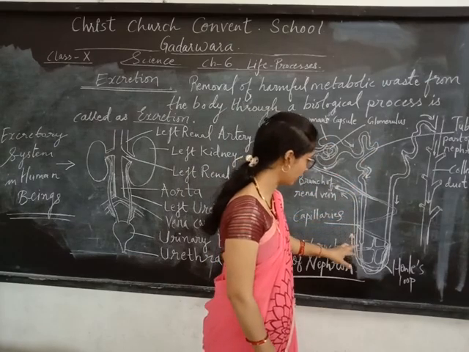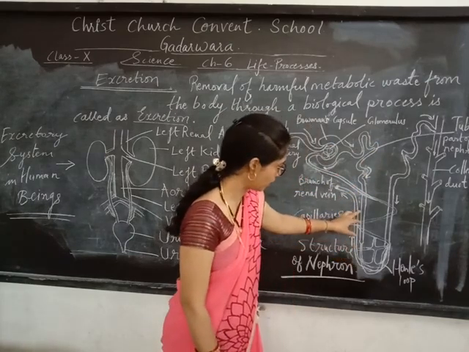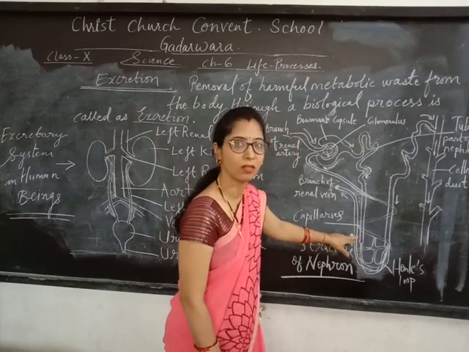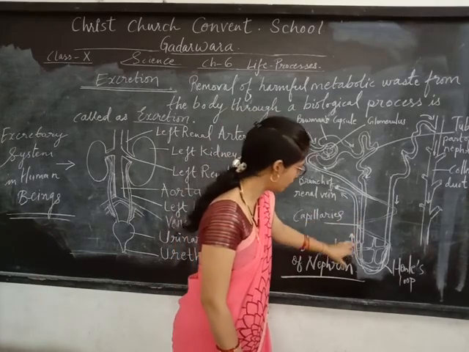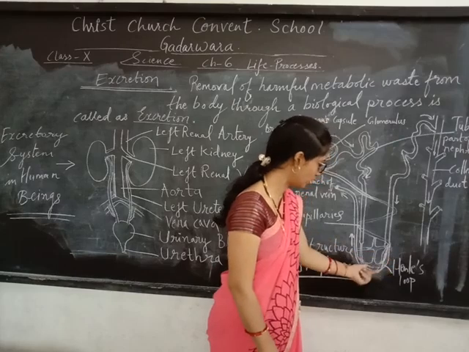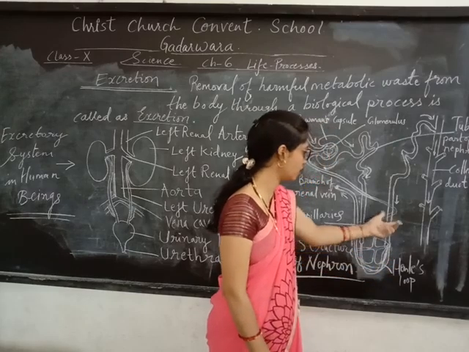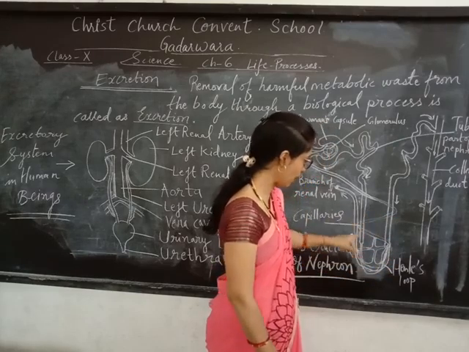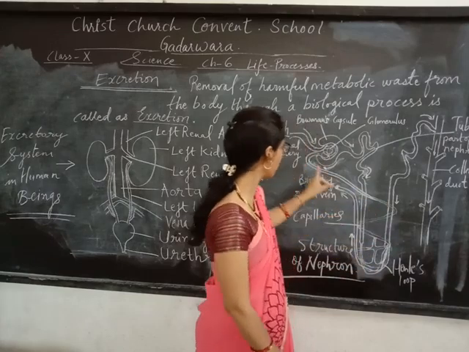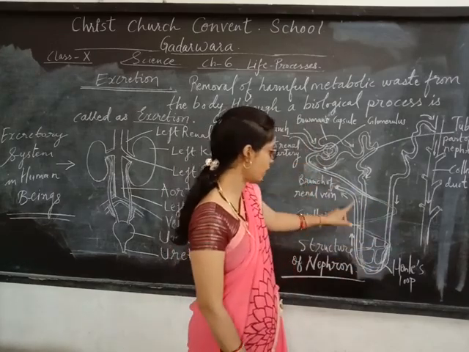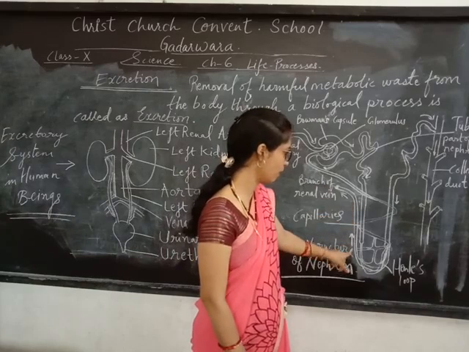From this it is transferred to the descending limb of the loop, which is thinner than these lines, and these are branches of the renal vein.